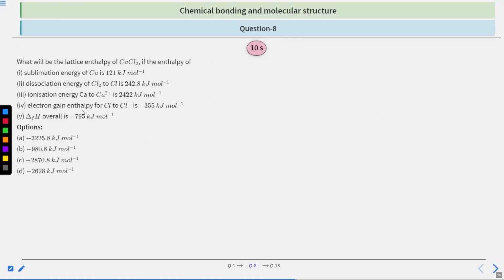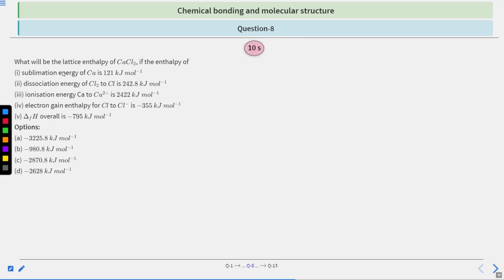Moving on to next question, that is question number 8. What will be the lattice enthalpy of CaCl2 if the enthalpy of sublimation energy of calcium is 121 kilojoule per mole? Dissociation energy of Cl2 to Cl is 242.8 kilojoule per mole.